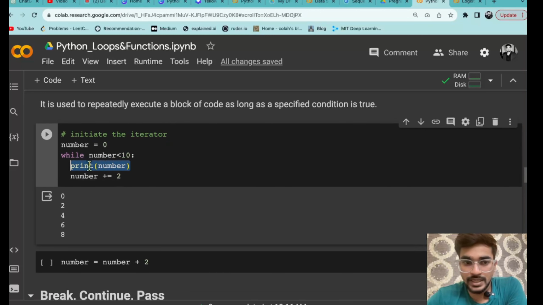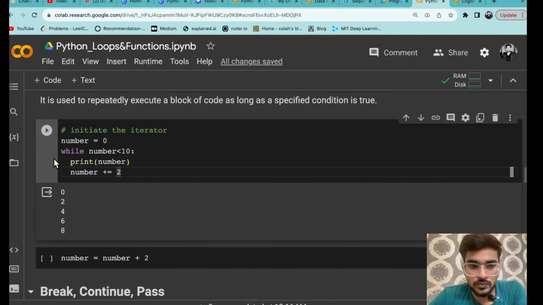हमने सिर्फ print का example दिया, but you can do many things here. You can apply an if else condition here, and many operations that you want to do, all things you can do, and at last whatever the number you want to print, you can just print that.